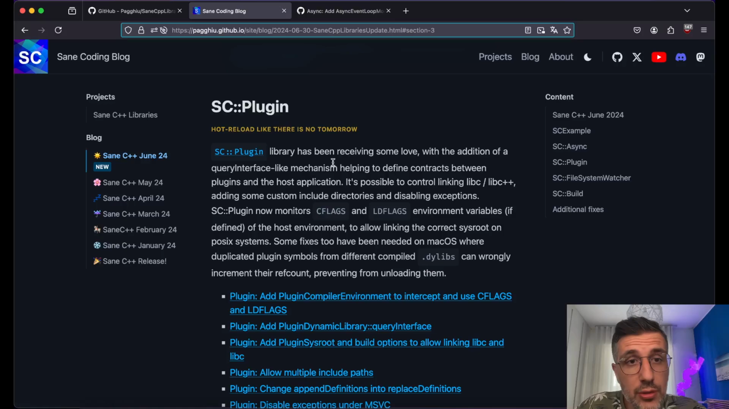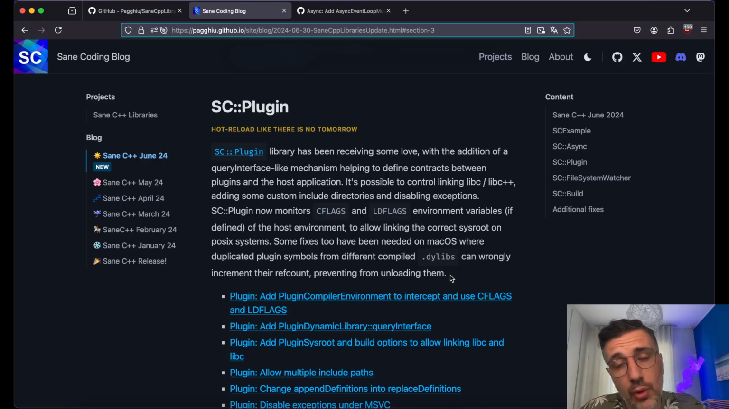Then changes to SC plugin. This is the library that allows creating this hot reloaded plugins system. I don't know why I keep calling it plugin and not scripts or something like that. I like the idea of plugins, even if I always think about plugins in the sense of this library as something you deploy in source form.